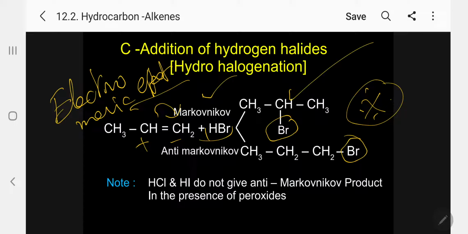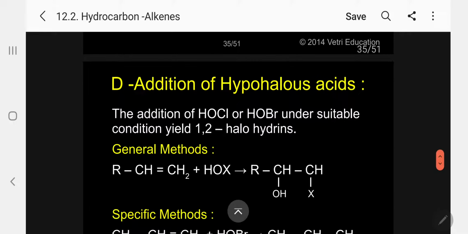That's why this product is major. Another interesting information: HCl and HI do not give anti-Markovnikov product in the presence of peroxide. Please follow, this is another interesting information you must know.